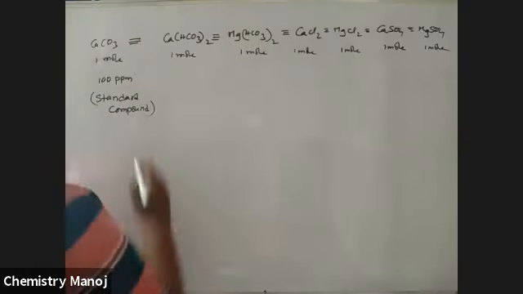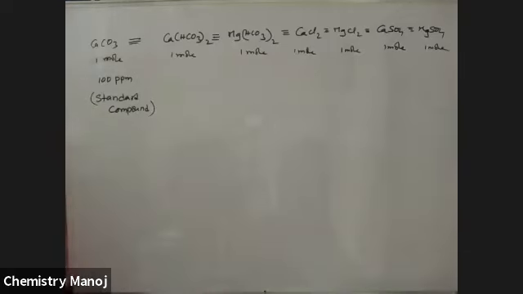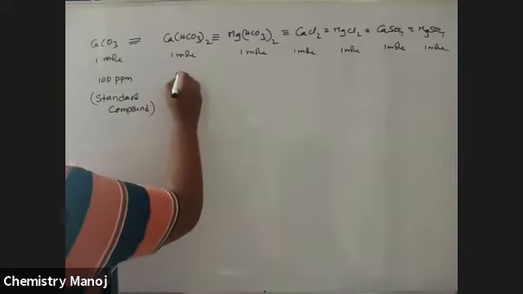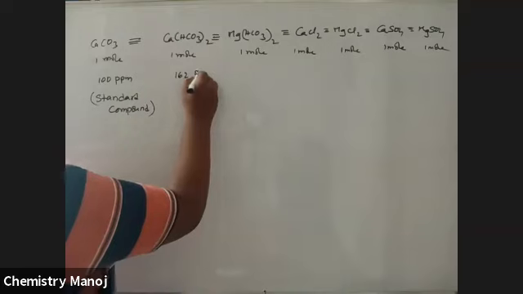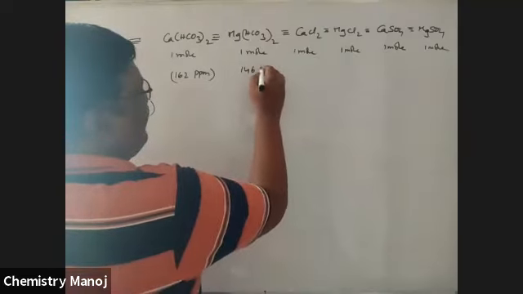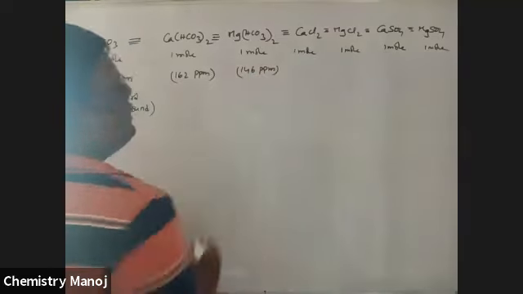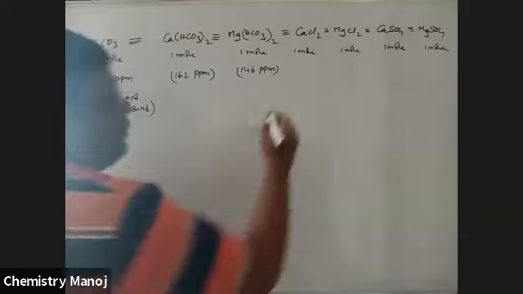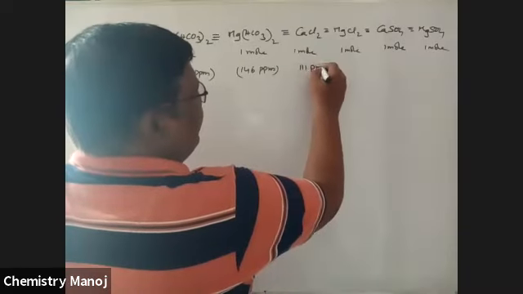Now take 1 mole of calcium bicarbonate and calculate its molecular weight. That is 162, so 162 ppm. Next, magnesium bicarbonate: its molecular weight is 146, so 146 ppm. CaCl2 is 111 ppm.